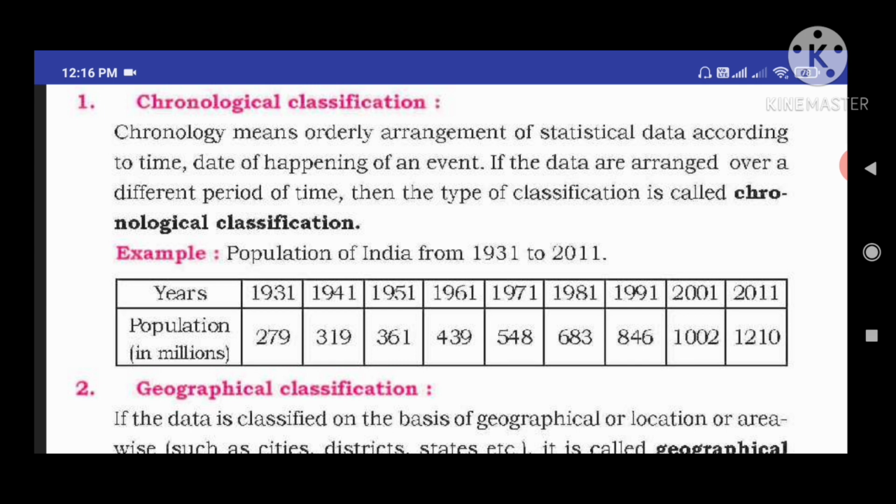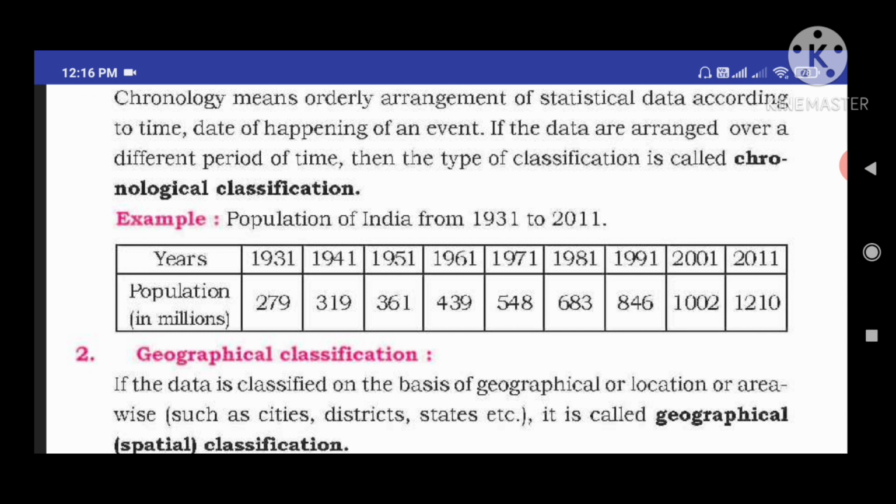Take an example, students. Population of India from 1931 to 2011. The data is represented in the form of a table, with rows and columns. They have given information for the years 1931, 1941, 1951, 1961, 1971, 1981, 1991, 2001, 2011.